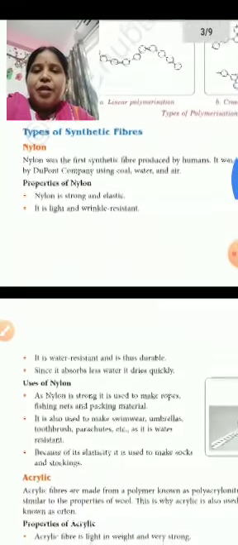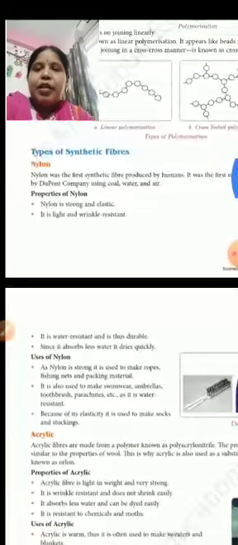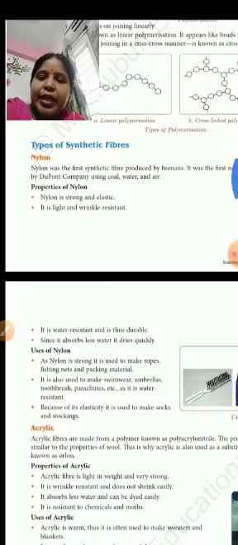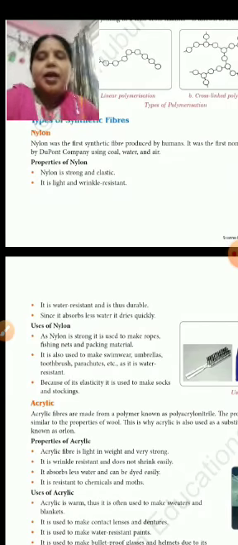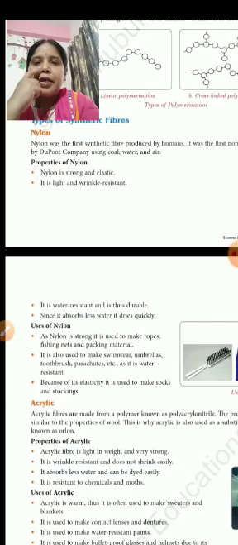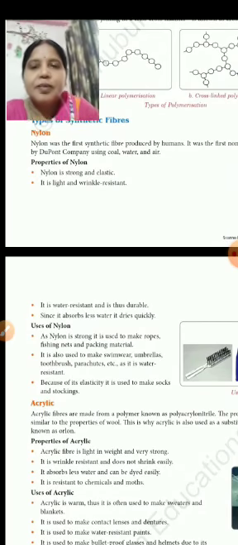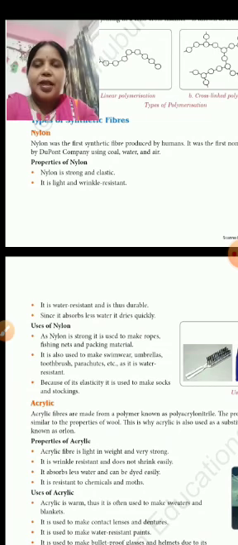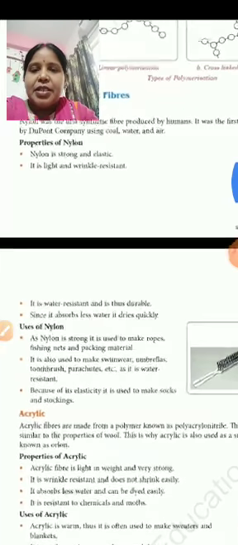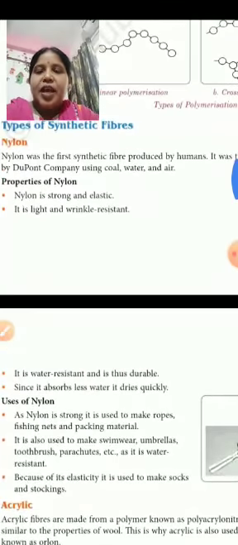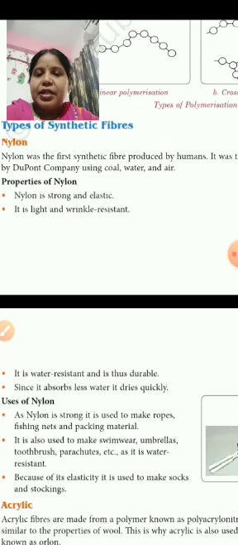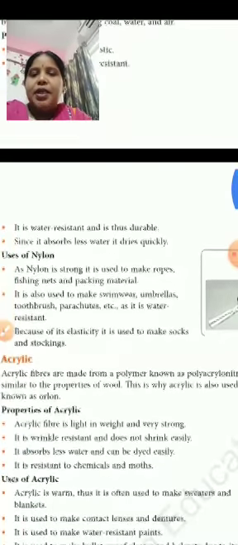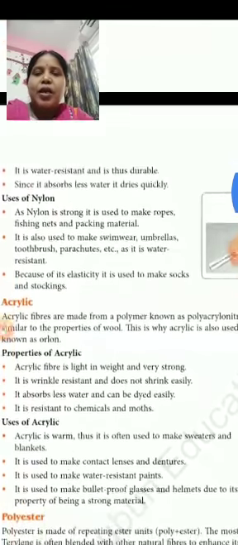Types of synthetic fibers, mainly four types are there: nylon, rayon, polyester, and acrylic. Nylon, polyester, and rayon have almost the same properties. That means they are strong and elastic, light and wrinkle resistant, water resistant, durable, and absorb less water and dry quickly.